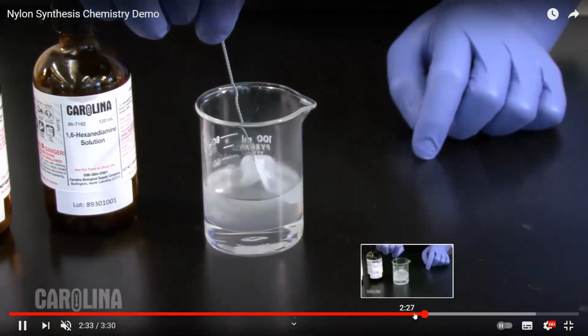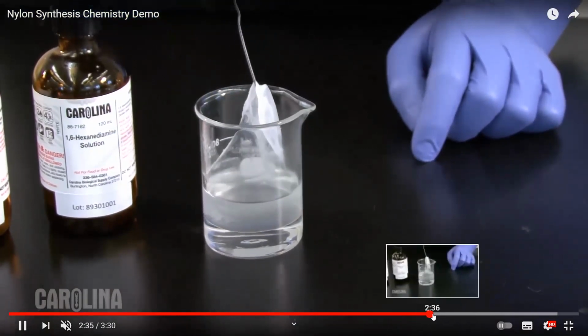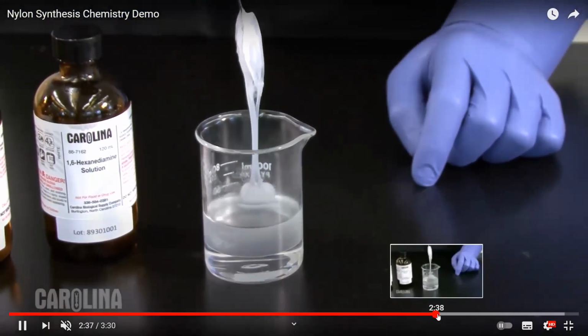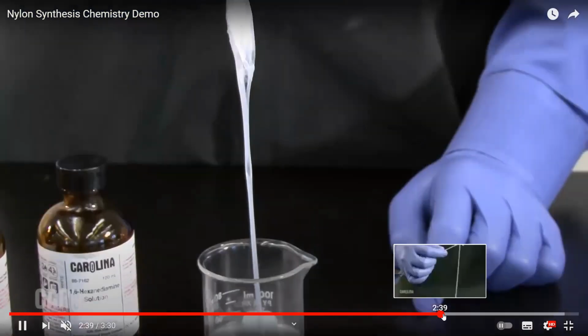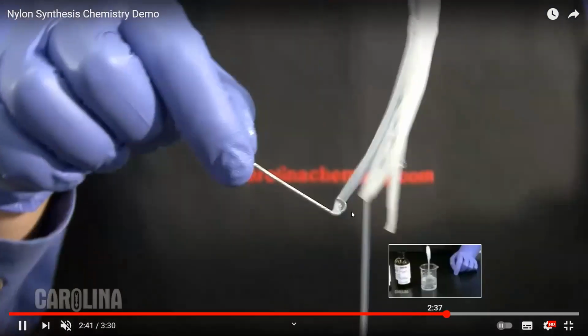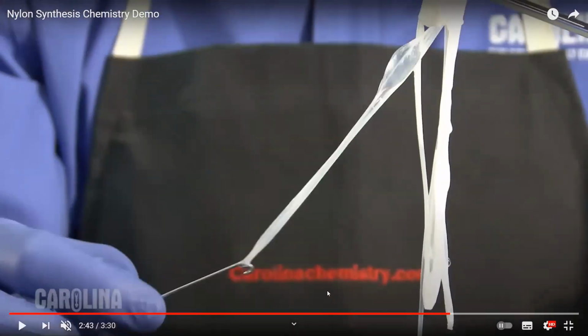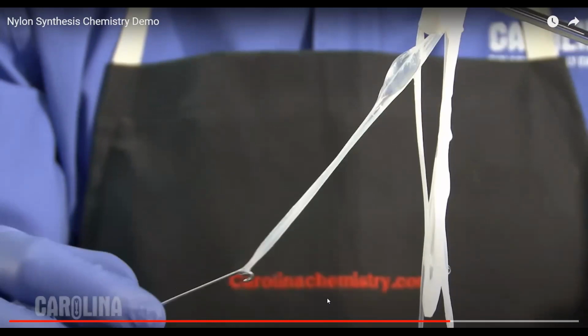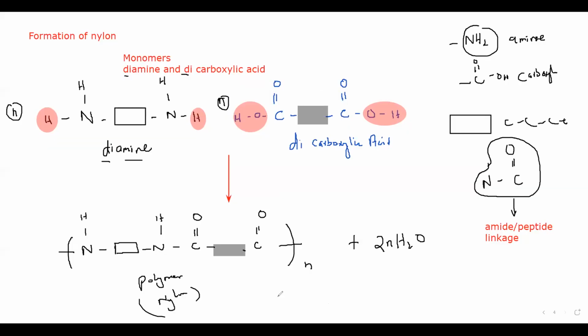Then these strings are woven to make a stronger nylon. Is it clear? The formation of this nylon, from diamine and dicarboxylic acid.